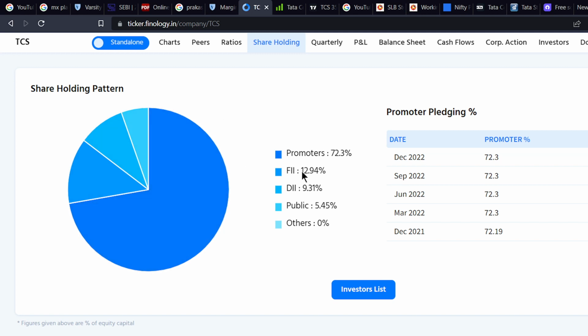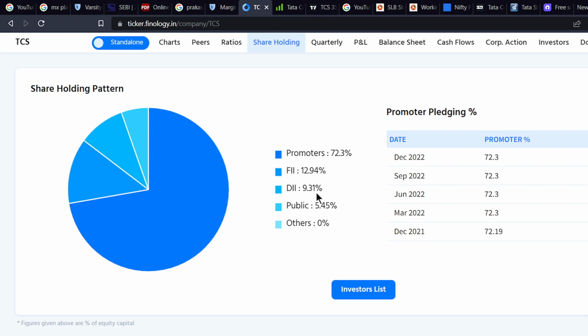In that, FII is holding 12.94%, DII is holding 9.31%, and the public, like you and me, is holding just 5.45%. What I prefer is, if you are investing in a company, the promoter percentage should be high, more than 50, or at least more than 40, and FII and DII should be there.